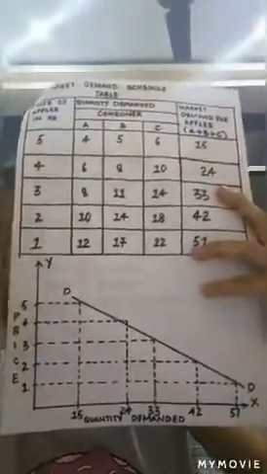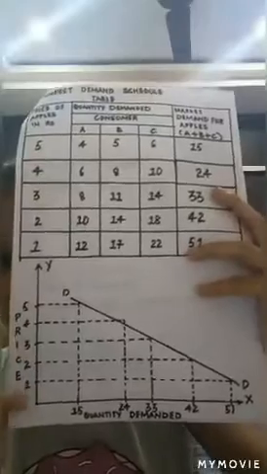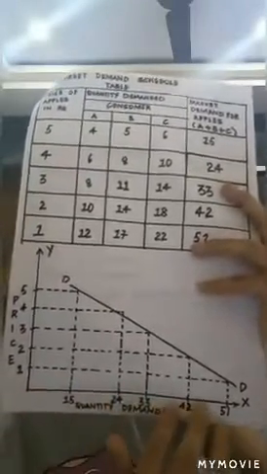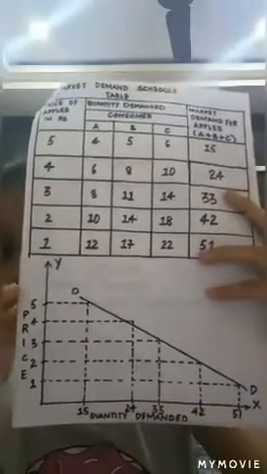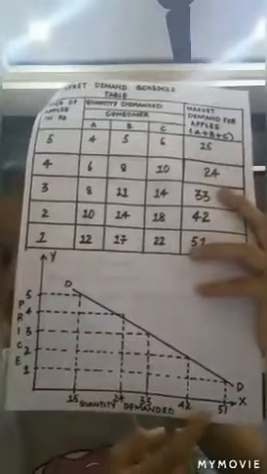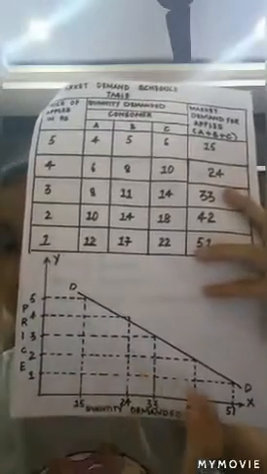And here is a graph related to this table. If you observe, we have taken the price on the y-axis and the quantity demanded on the x-axis. Assume that this is the total quantity demanded for the apples by the 3 different consumers. When the prices of the apples are falling, we can find that the total demand for them is increasing. So, when the price decreases, the quantity demanded increases.